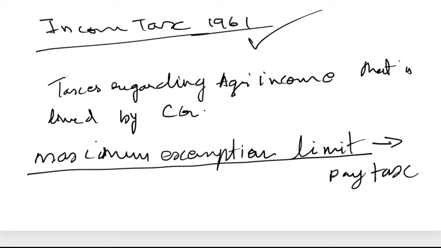Let's take an example. The maximum exemption limit is 5 lakh.